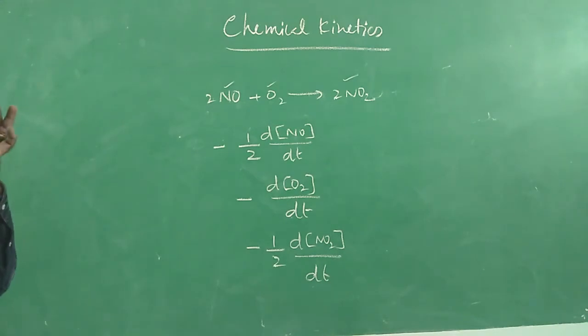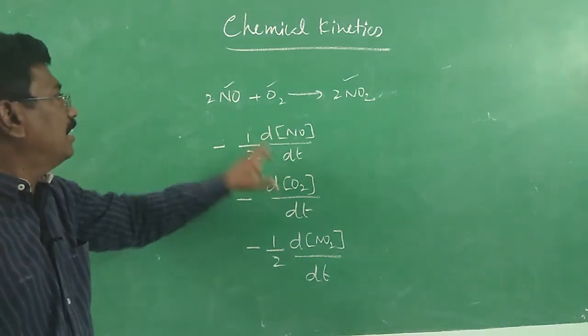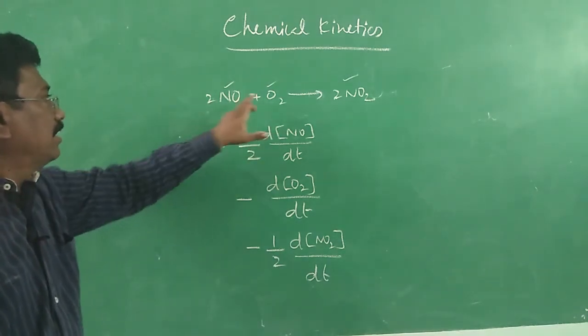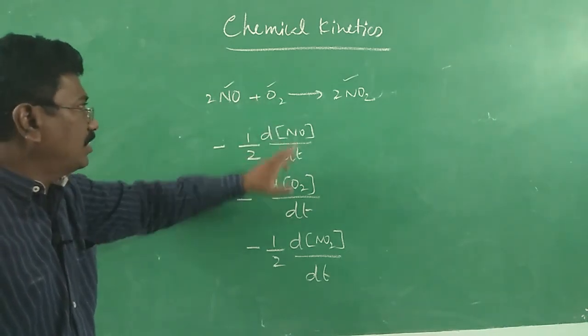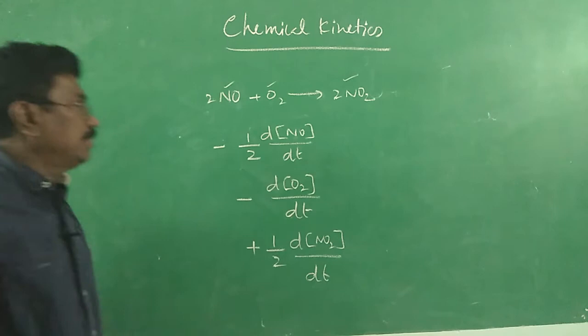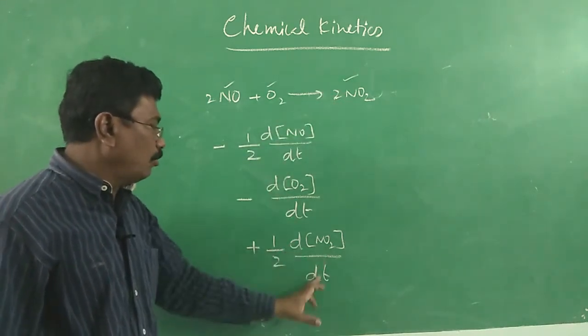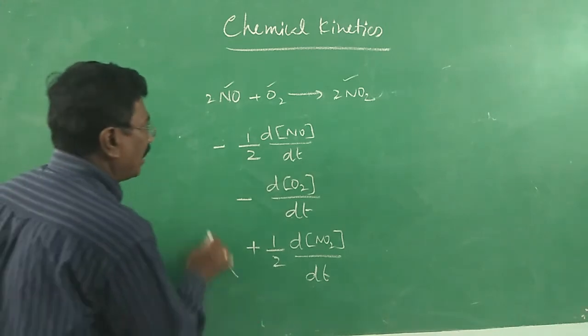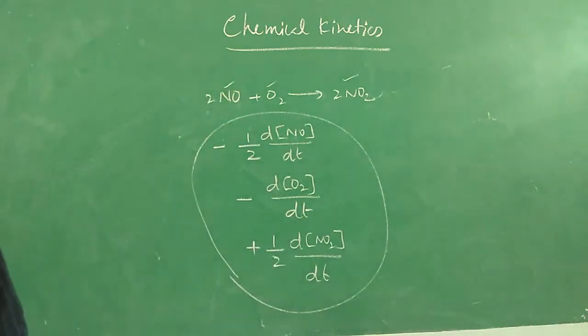And therefore, for 2NO plus O2 gives 2NO2, the rate is given as minus 1/2 d[NO]/dt. The number of moles has to be divided. Here NO2 is formed and therefore plus, 1/2 d[NO2]/dt. This is how we define rate of the reaction in terms of reactant with change in time.